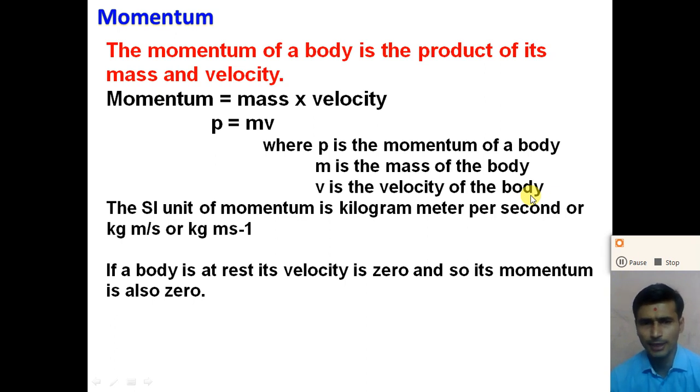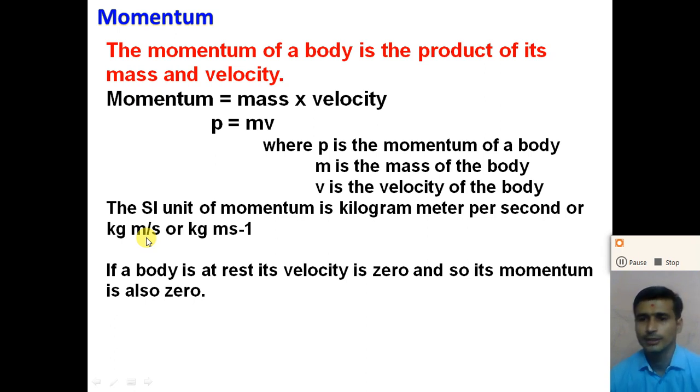So from that, what is the SI unit of momentum? The SI unit of momentum is kg meter per second. If the object is at rest, its velocity is 0, so we can say that its momentum is also 0, right? So dear student, understand what we mean by momentum, or the linear momentum.